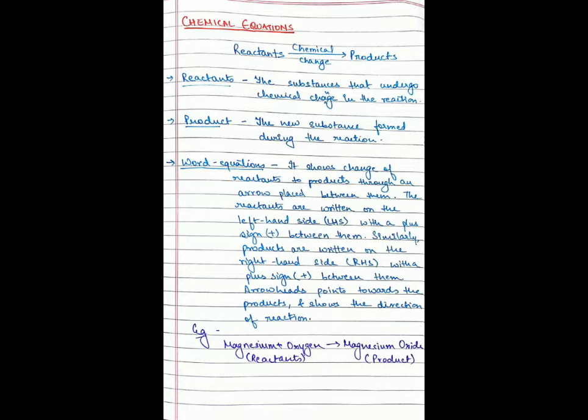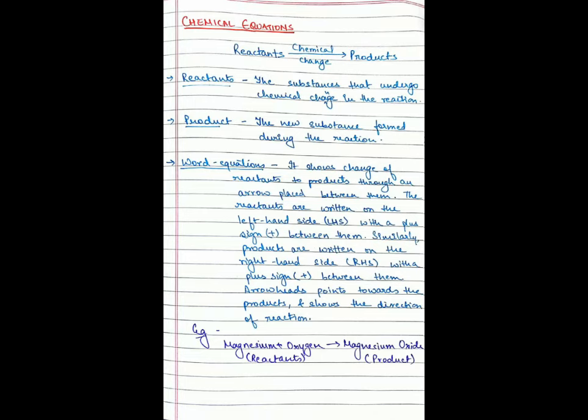How can we write a chemical equation? Writing a chemical equation is really easy. You can write it in word equations. It shows the change of reactants to products through an arrow placed between them. The reactants are written on the left hand side with a plus sign between them. Similarly, products are written on the right side, that is the RHS, with a plus sign between them. Arrowheads point towards the product and show the direction of the reaction. For example, magnesium plus oxygen are the reactants that are written on the LHS, and they give magnesium oxide as the product which is written on the RHS.